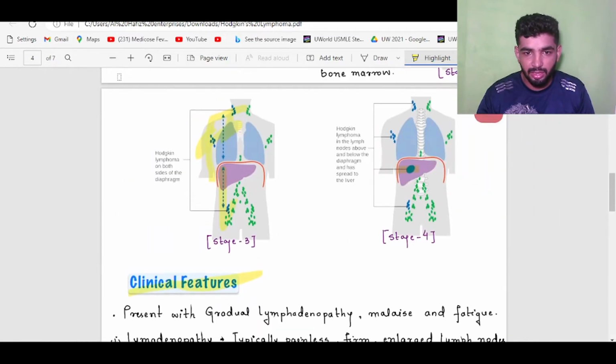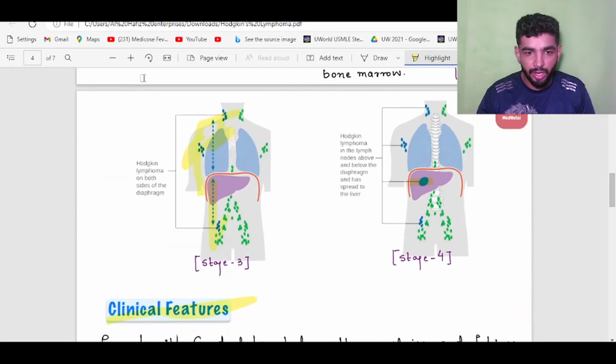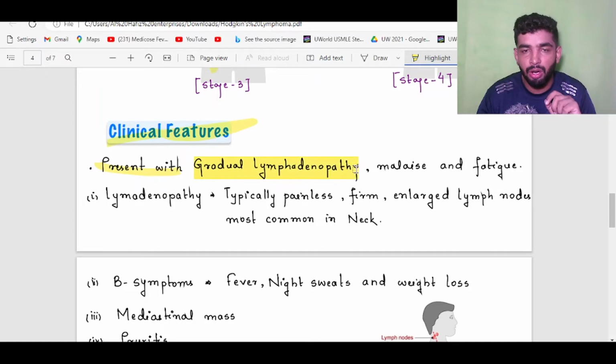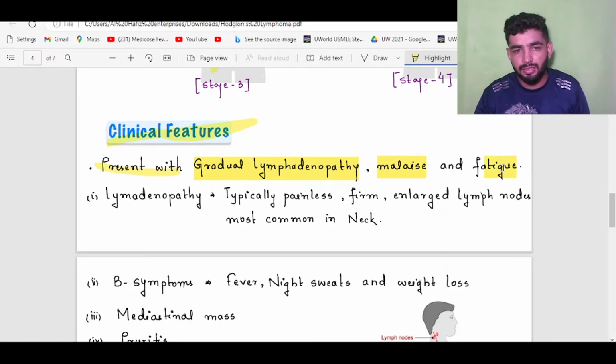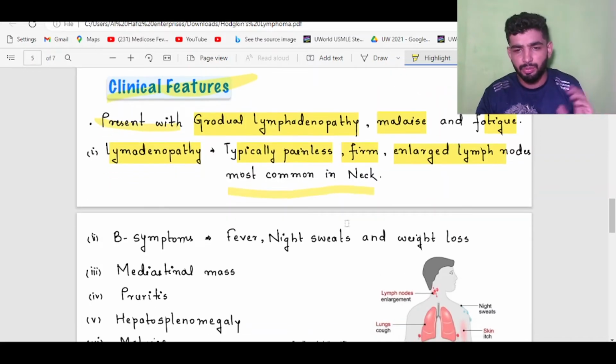We have discussed the staging. Now we are discussing the clinical features. Patients present with gradual lymphadenopathy because it is a cancer of the lymphatic system, there is lymph node involvement. That's why there is gradual lymphadenopathy with malaise and fatigue. Fatigue is a typical example. Lymphadenopathy is typically painless. Most important, it is a painless, firm, enlarged lymph node, most common in the neck area.